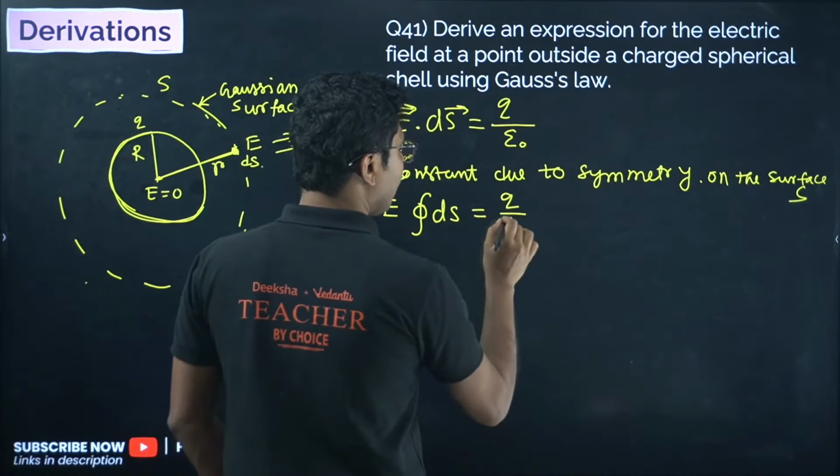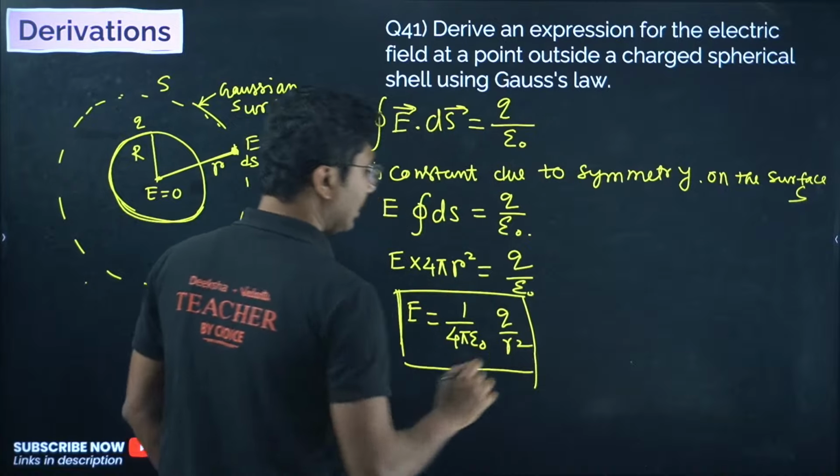Now the closed integral of ds is the total surface area of the sphere. Here students make mistakes, they put the surface area of the shell. It is not the surface area of the shell, it is the surface area of the dotted line, the Gaussian surface. So it will be 4 pi small r square, not capital R square. So E times 4 pi r square equals q by epsilon naught, or the electric field is given by 1 by 4 pi epsilon naught q upon r square. This is the electric field on the outside.